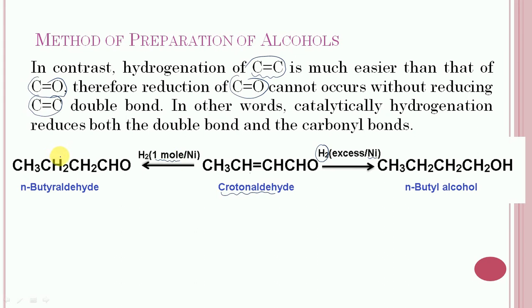So only the carbon-carbon double bond undergoes reduction and the carbon-oxygen double bond remains unaffected. So it is all about the reduction of aldehyde or ketone with sodium borohydride, lithium aluminium hydride and catalysts such as nickel, platinum, palladium and ruthenium.